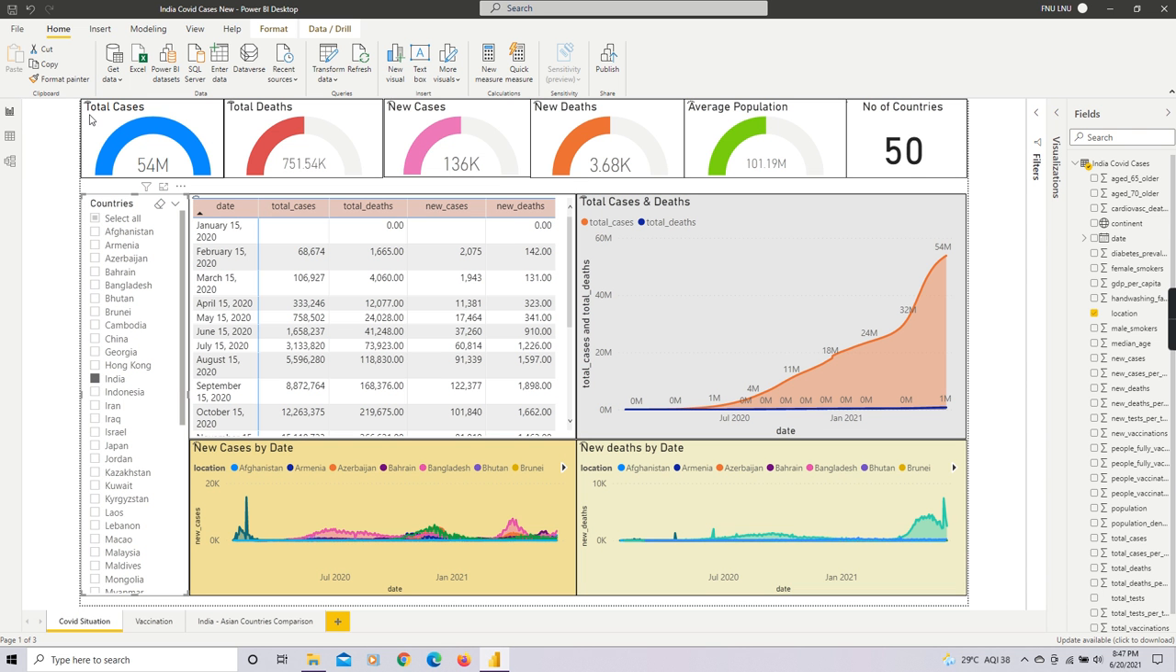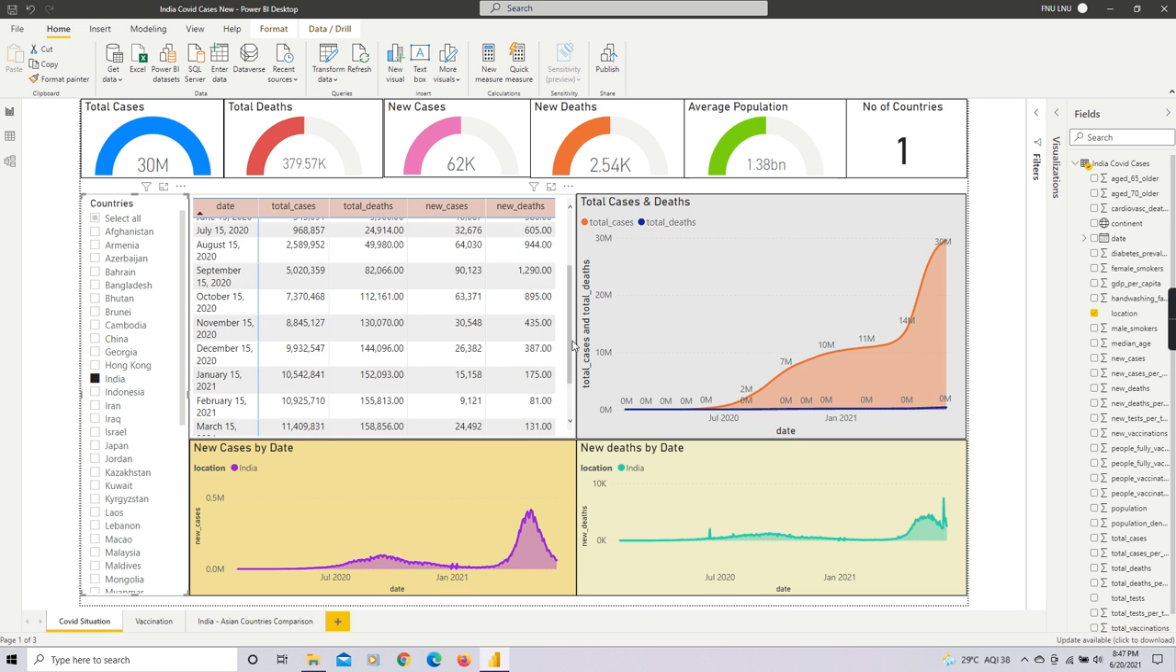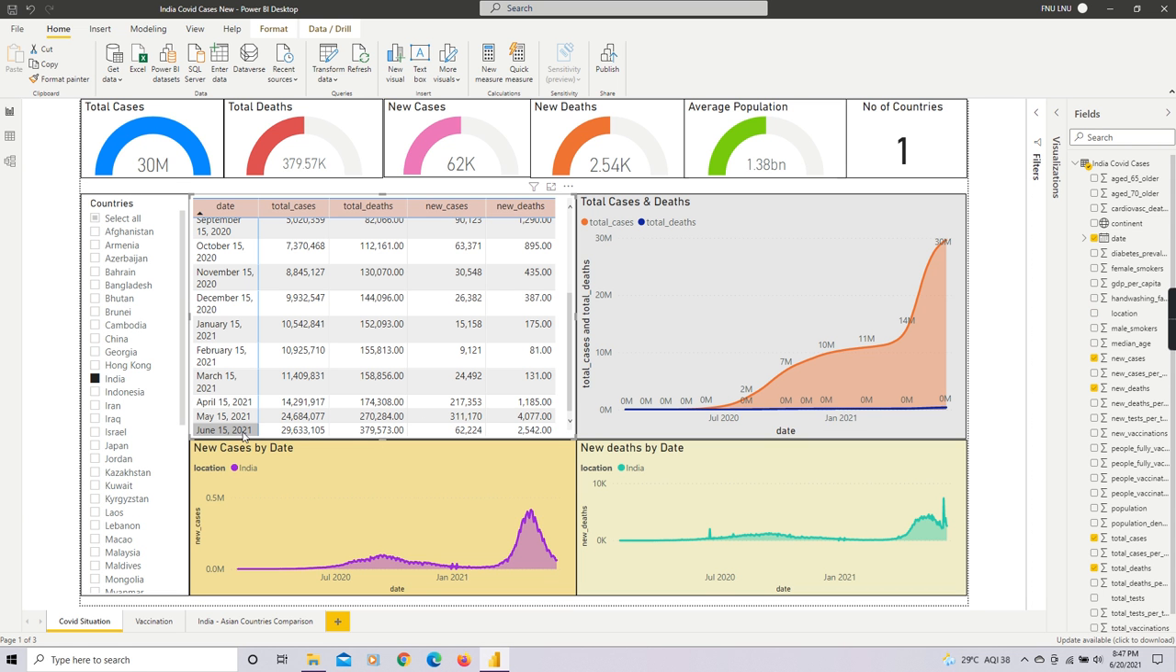Okay, so the data is loading. Yes, now we can see this table. In this, date wise, the total cases, total deaths, new cases and new deaths which were registered. And in this, guys, I have taken the 15th of every month as a date, wherein we can see the total cases, total deaths, new cases and new deaths from 15th of February 2020 till 15th of June 2021.